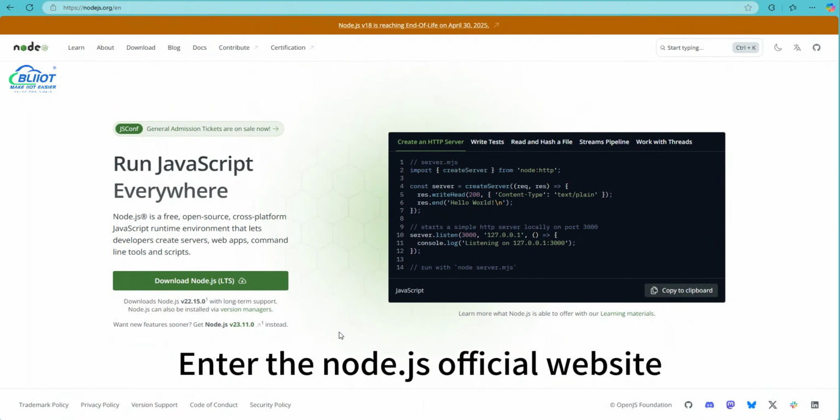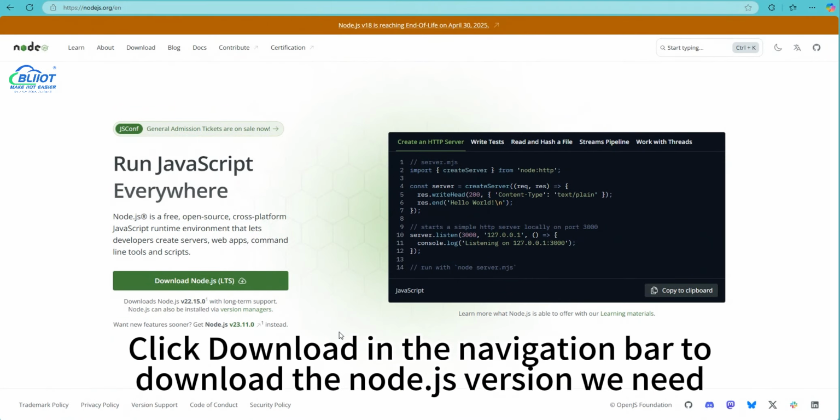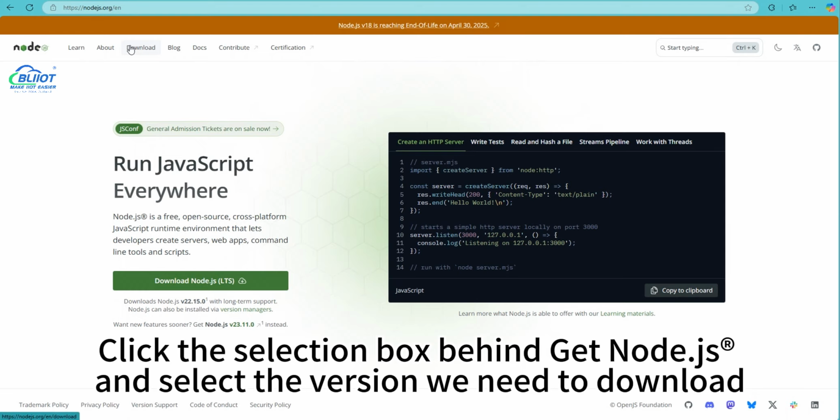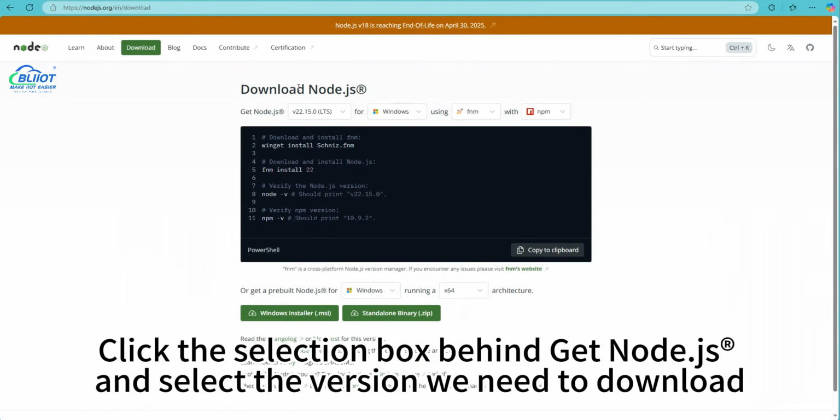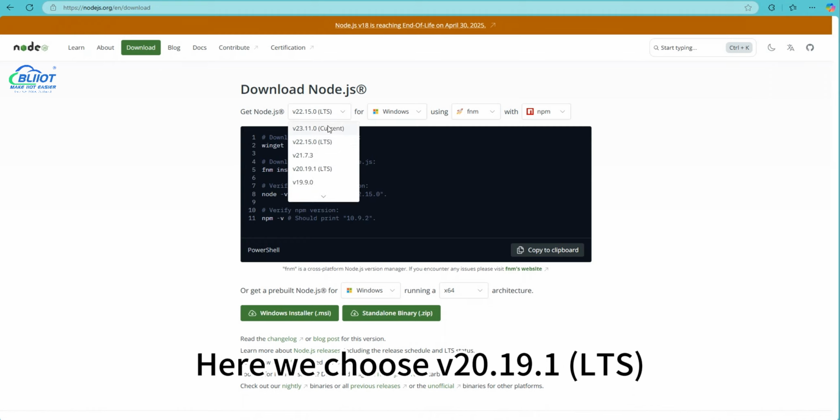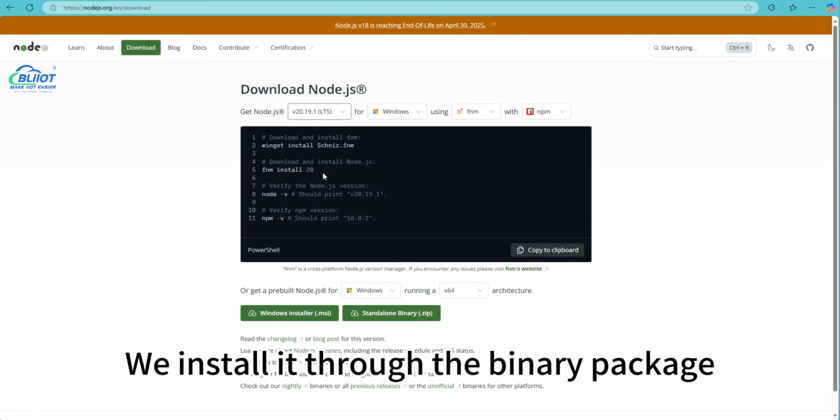Enter the Node.js official website. Click Download in the navigation bar to download the Node.js version we need. Click the selection box behind Get Node.js and select the version we need to download. Here we choose v20.19.1 LTS. We install it through the binary package.